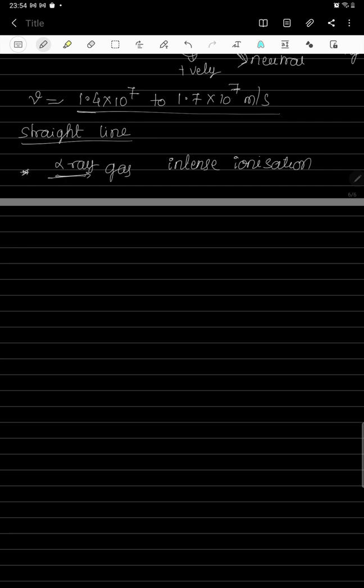So if an alpha particle is moving through any gas, it produces intense ionization in the gas through which it passes, and its ionizing power is 100 times greater than beta radiations. Ionizing power of alpha radiation is 1000 times greater than gamma radiations.